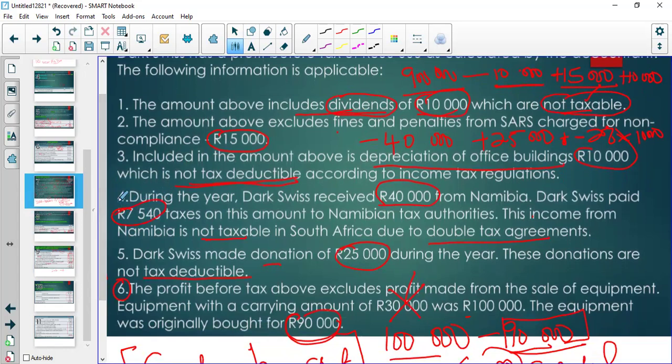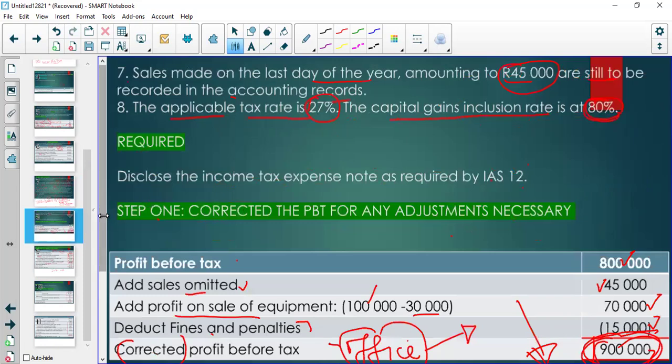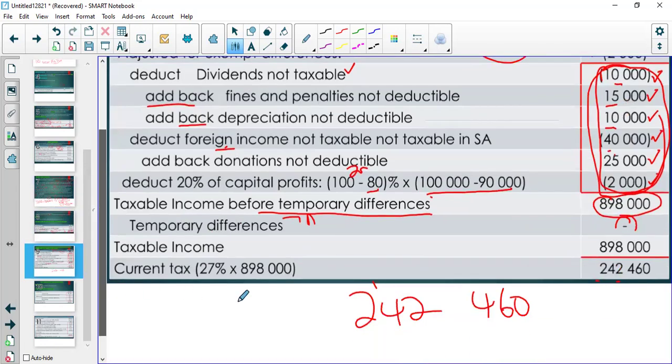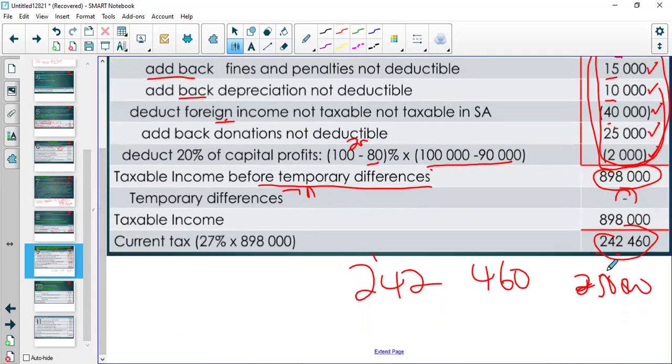So I'm taking 7,540 plus, this is what I paid to Namibia. It's a foreign tax. And then in South Africa, I paid 242,460. So in total, I paid 250,000. You agree? But I don't have any adjustments because this is what was actually paid.